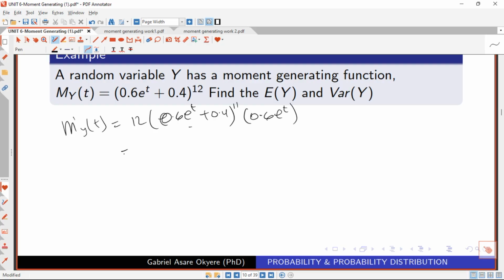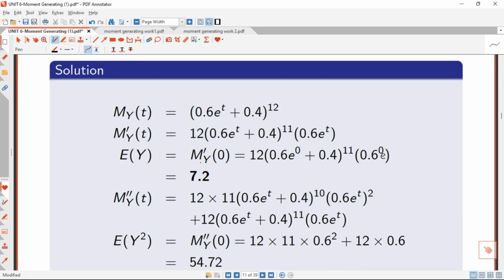Just put t equal to 0, and we get 12 times 0.6 e raised to the power 0 plus 0.4, raised to the power 11, times 0.6 e raised to the power 0, and we get our answer to be 7.2. So here is the solution, we are getting our answer to be 7.2.